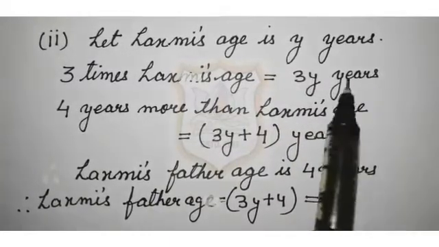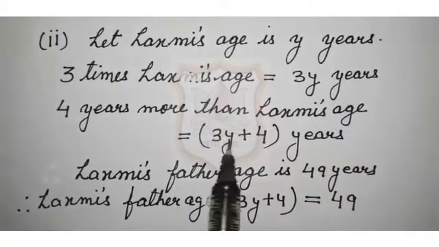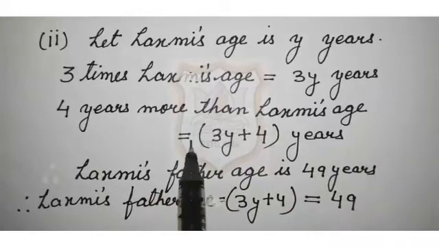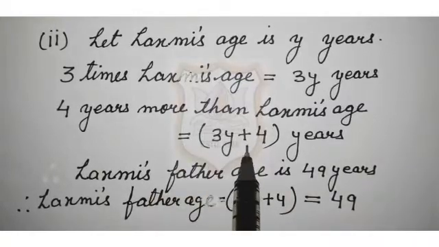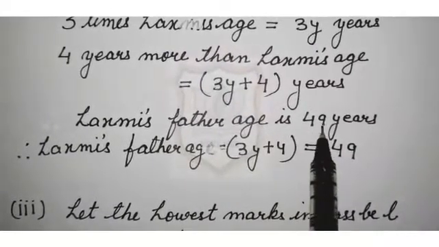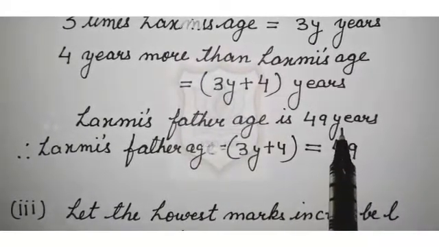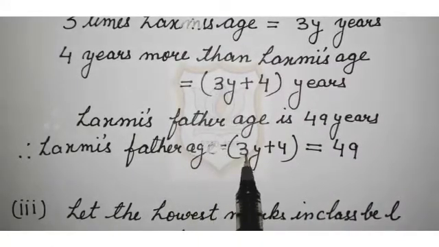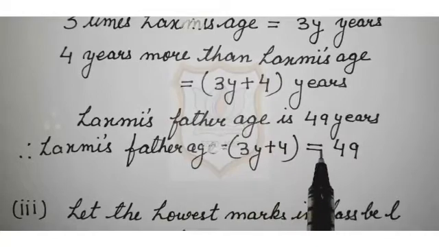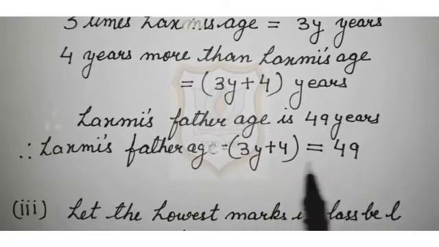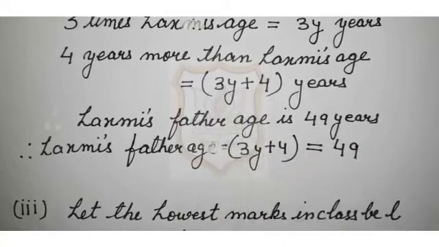Now, his father is 4 years more than that, so it will become 3y plus 4 years. Lakshmi's father's age is 49 years, that is already given in the question. Therefore, 3y plus 4 is equal to 49. So, this is the equation for the following case.